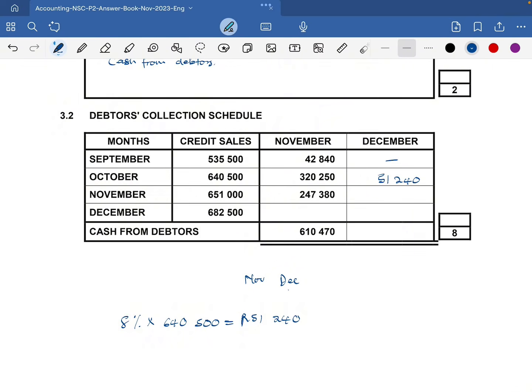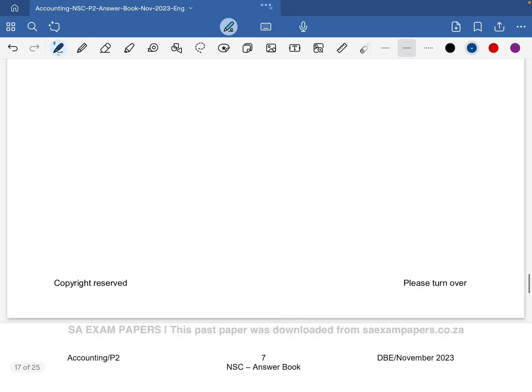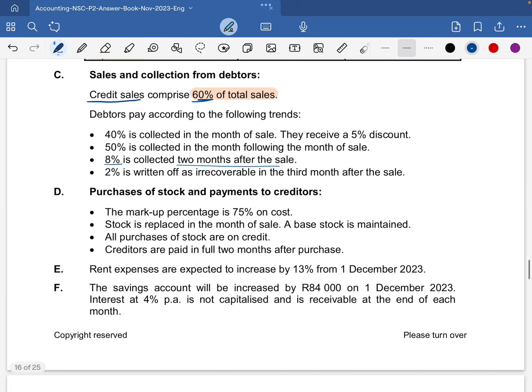Now we're going to look at November. When we look at November, we have only 1 month after the sale, and 1 month after the sale, we are only collecting 50%, which is collected in the month following the month of the sale.